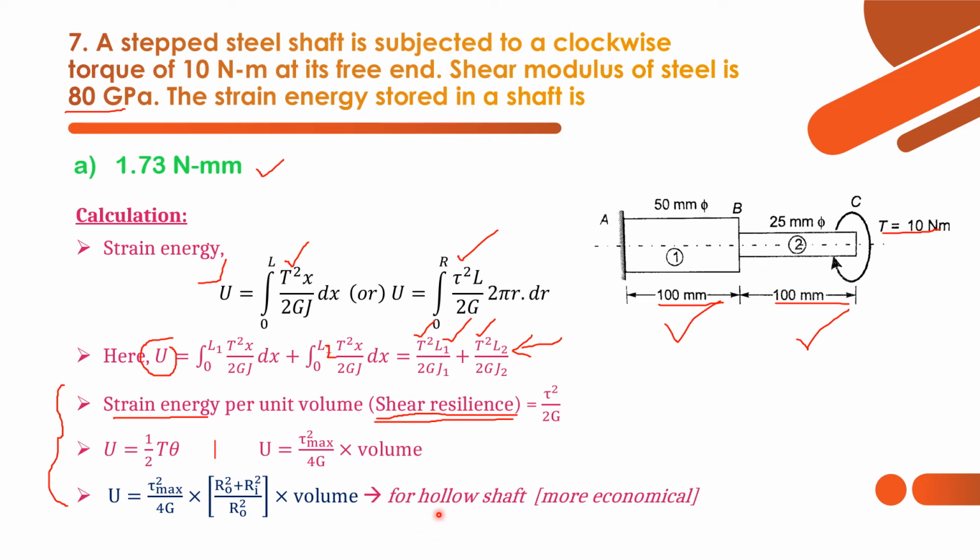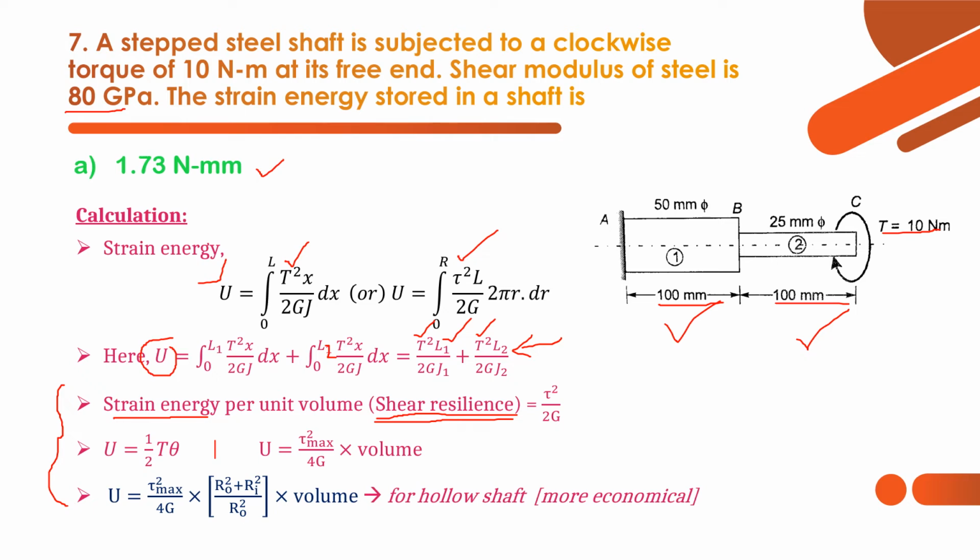In case we are getting a hollow shaft, then this factor has to be multiplied: R naught square plus Ri square by R naught square. R naught is the outer radius, Ri is the inner radius. So here you can see R naught square plus Ri square by R naught square is always greater than 1, right? Because R naught will be greater than Ri, then this ratio will be always greater than 1. That means the strain energy stored in a hollow shaft will always be greater than the strain energy stored in a similar solid shaft. So that's why hollow shaft is more economical. We shall see more details on hollow shaft in the next upcoming question.